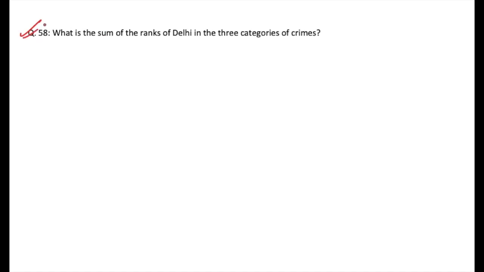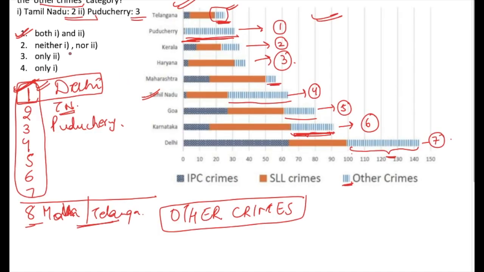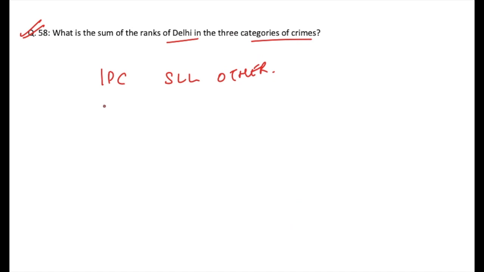Start with the next question, which is what is the sum of ranks of Delhi in the 3 categories of crime? So the 3 categories given to us are IPC, SLL and other crimes. Now from the previous question, we know that the rank of Delhi here in the other crimes category, where we found out the rank of Tamil Nadu and Puducherry is 2 and 3, we know that the rank of Delhi here is 1. So from the previous question, I can find out that in other crimes the rank of Delhi is 1. Now let's see the rank of Delhi for IPC and SLL both.